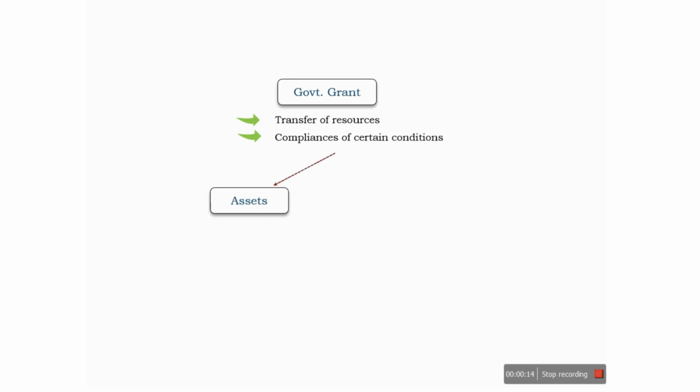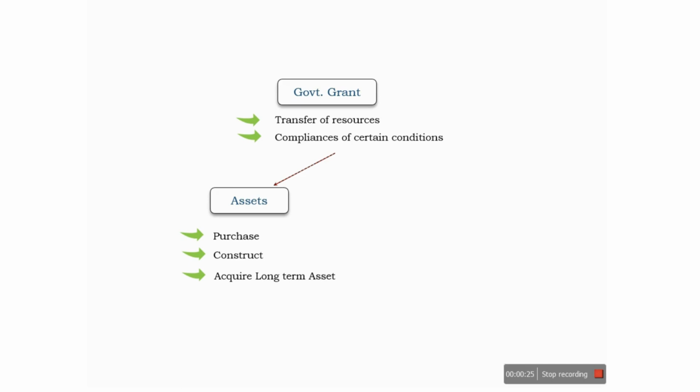Government grants are a kind of government assistance, where government transfers funds to an organization on compliance with certain conditions. Based on the conditions, they can be classified into two types. One is in the nature of assets, where the entity has to purchase, procure, or construct long-term assets.